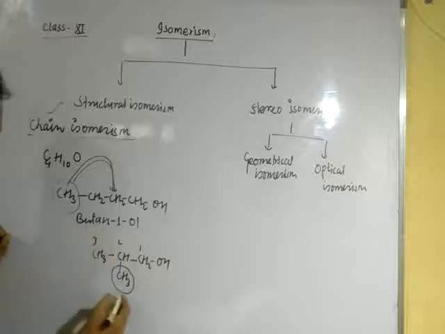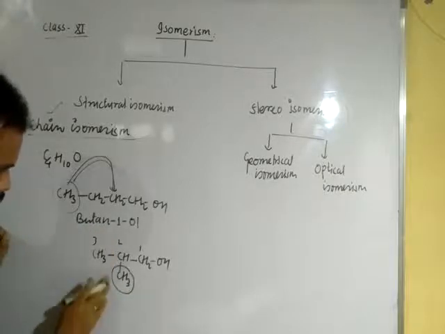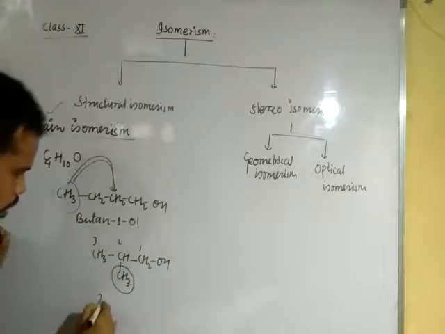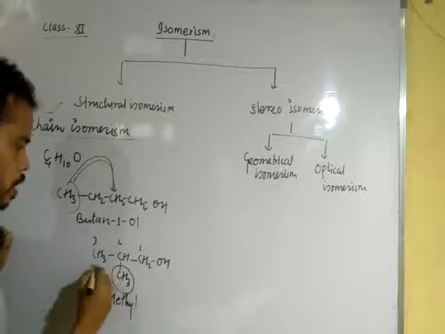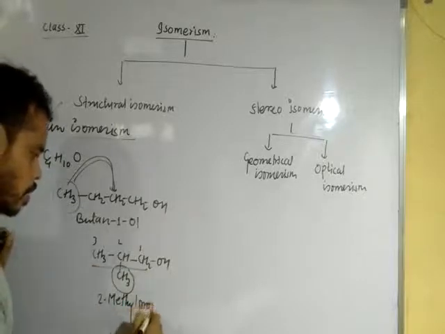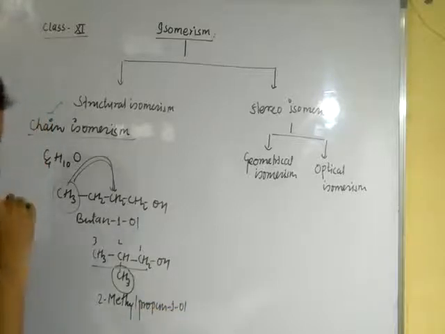So here write 2-methyl, the IUPAC system 2-methyl, then longest chain propan-1-ol. Okay, dear student?